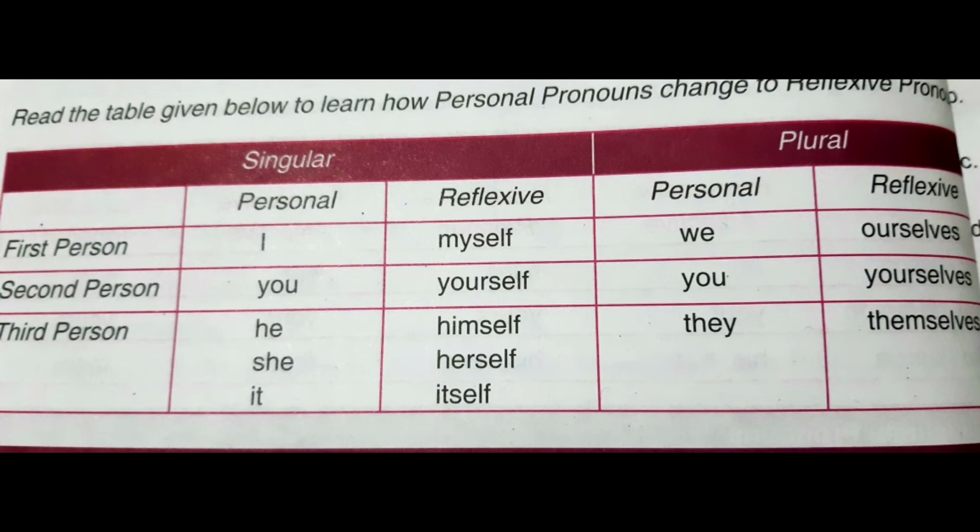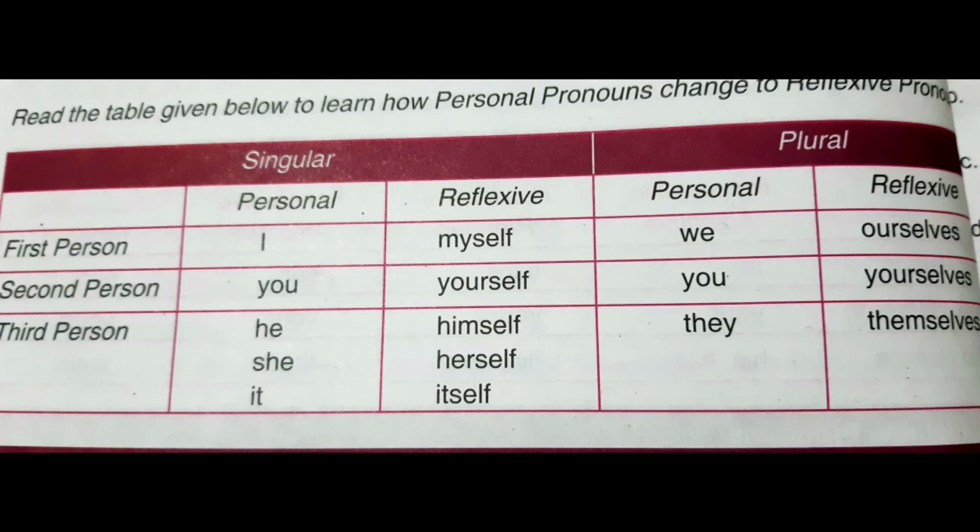Which are the third person pronouns singular? Yes, he, she, and it. Their reflexive forms are himself, herself, and itself respectively. The plural form of he, she, and it is they. And its reflexive form is themselves. Themselves. It is the plural form. Clear, children?